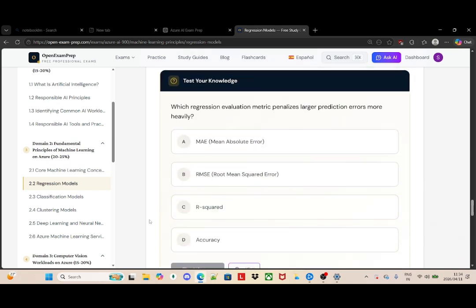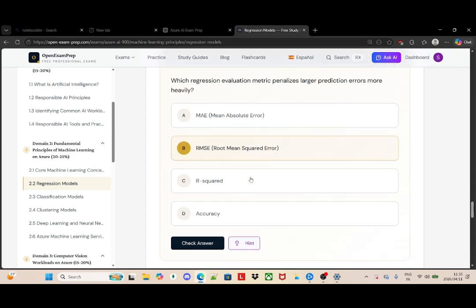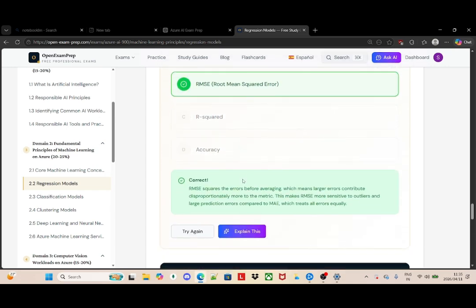Now I go to the next question. They're asking me which regression evaluation metric penalizes larger prediction errors more heavily. I know that it is the RMSE, which is the root mean square error. Let's check it. I'm correct.